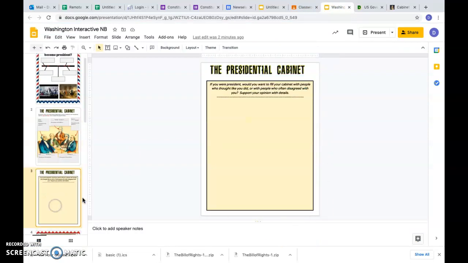You're also going to do slide 3. And so the question is, if you were president, would you want to fill your cabinet with people who thought like you or with people who often disagreed with you? And I want you to support your opinion with details. Give me a paragraph. Give me 5 sentences. Why would you want to fill it with people who thought like you or fill it with people who disagreed with you? Give me 5 sentences. Support it with details.